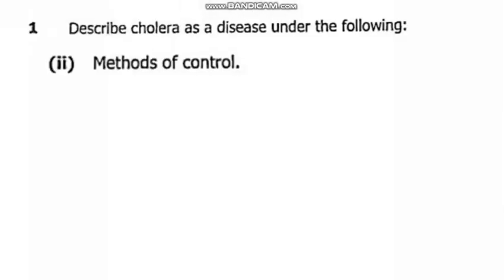Let us now look at our question 1, C2. Describe cholera as a disease under method of control. So under the method of control, we understand that we are looking at how we can prevent cholera, how we can contain it. So here we can write our answer in essay form. We know that preventing cholera outbreaks relies on improving sanitation, hygiene, and access to clean water.